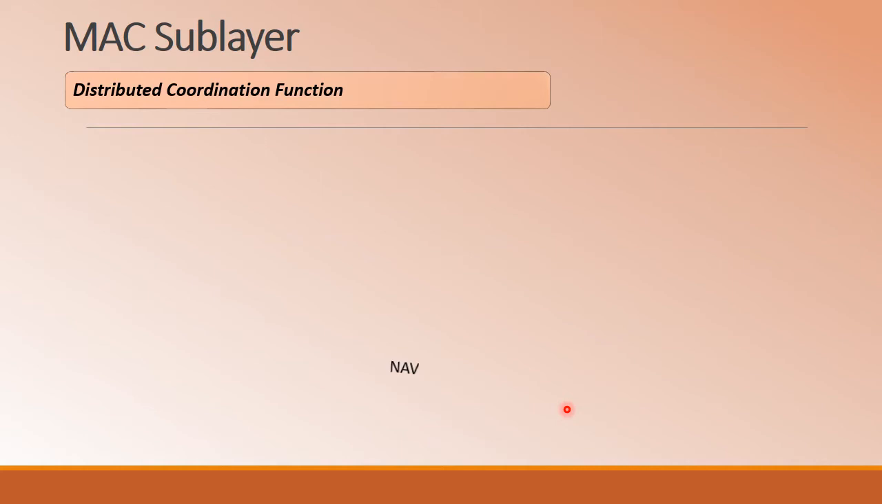So coming to the DCF, it makes use of CSMA/CA as an access method. We have already discussed carrier sense multiple access with collision avoidance in the previous module, under the multiple access protocols, in the random access schemes. In that, the final topic we considered was CSMA/CA, which is nothing but carrier sense multiple access with collision avoidance. Let us briefly revisit the protocol functioning.